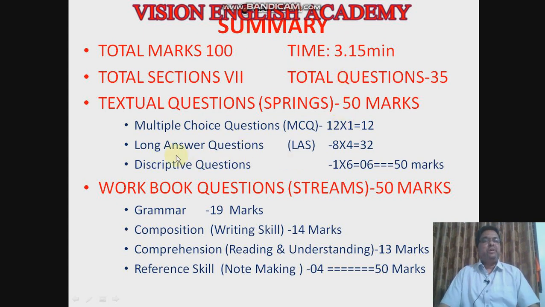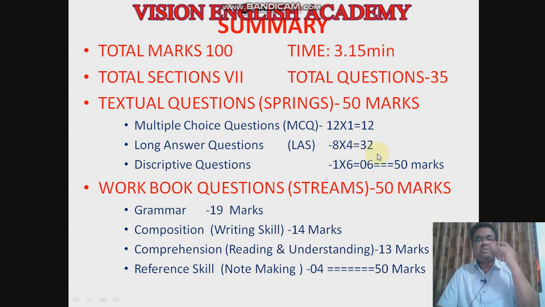Next, long answer questions. You will be given 4 marks, 10 questions, 6 from the prose and 4 from the poetry. Out of 10 you have to answer only 8. The condition is selecting at least 2 questions from the poem. You can select more than that also, but at least 2 you have to select from the poem and the remaining from the prose. Here you are given 2 options because 10 questions are given and you answer 8. This will give you 32 marks, 8 into 4.